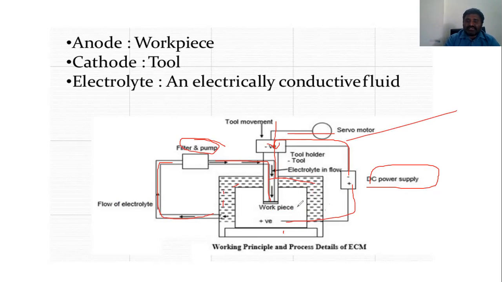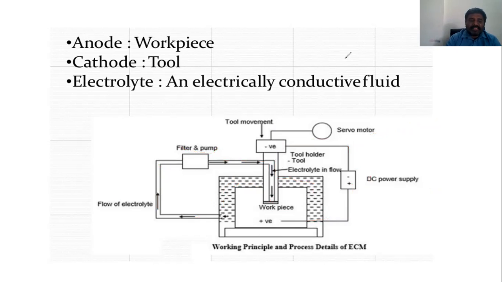Then the electrolysis process is carried out, and electrons combine due to the chemical reaction. What happens is electrolysis by using Faraday's law here, where the electrons removed are combined with this. So with the water, material is removed from the workpiece, and the excess material removed from the workpiece can be taken out with the help of the electrolyte as well. That's the beauty of this, and it gives a mirror finishing operation.